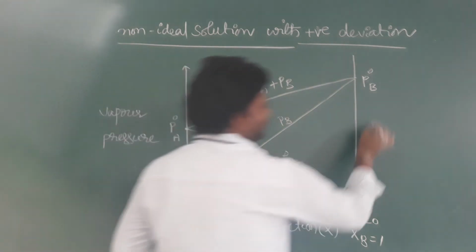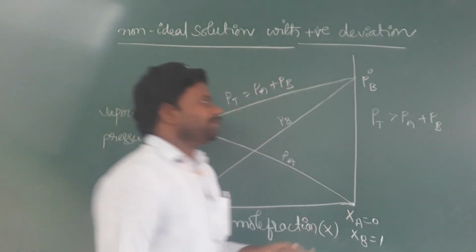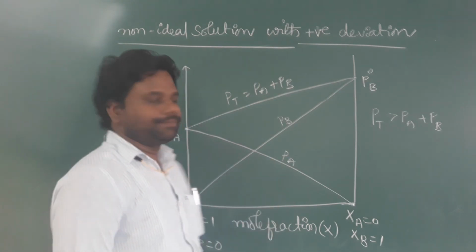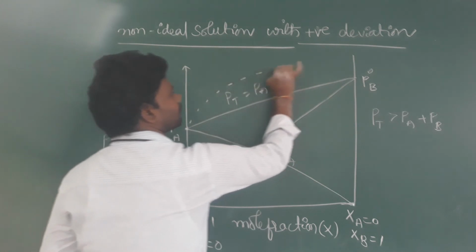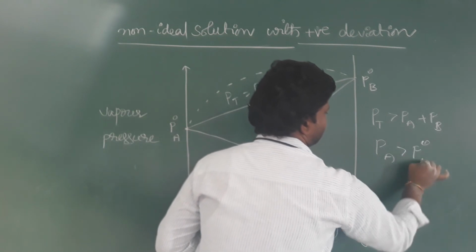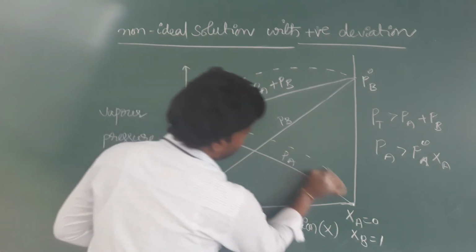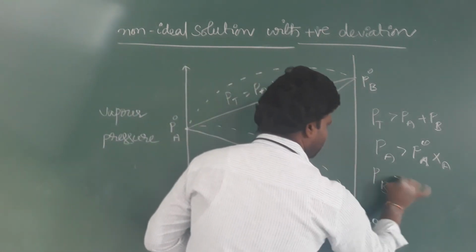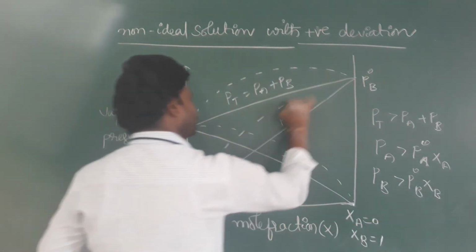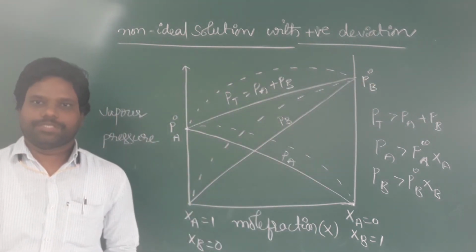Generally, do you know that PT is greater than PA plus PB? That means the total vapor pressure of the solution is greater than the expected vapor pressure from Raoult's law. That is denoted by dotted lines like this. This is the P total. PA is greater than P naught A XA, represented by these dotted lines. PB is greater than P naught B XB, represented likewise. This is the graph for a non-ideal solution with positive deviations.